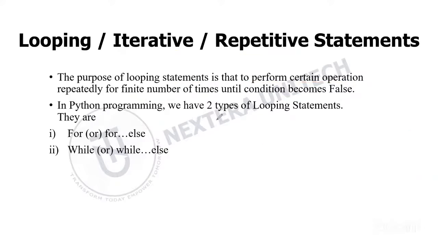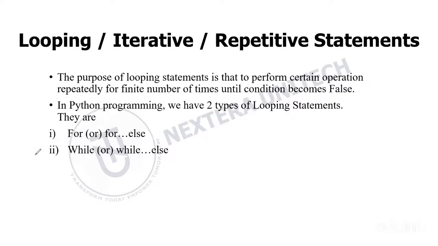There are mainly two types of looping statements. Firstly, the for or for else loop, and then the while or while else loop. Both will allow repetition, but they are used in slightly different situations, okay? For is used for some situations and while is used for others, but both of them allow repetition. So this is the main goal.